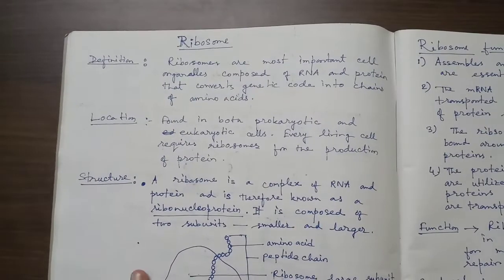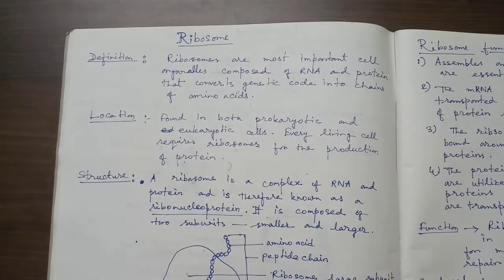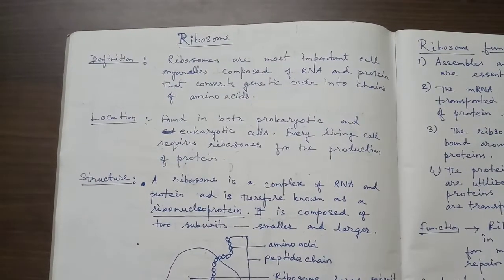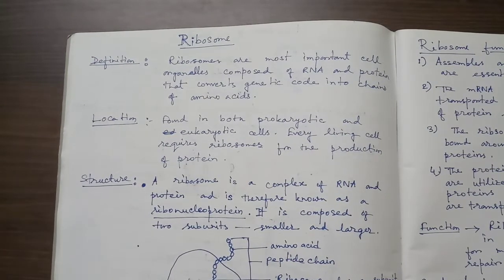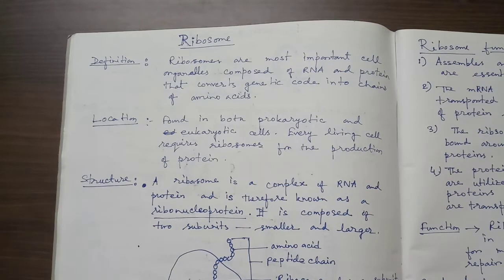So the ribosome represents a membraneless ribonucleoprotein made of cytoplasmic particles present both in eukaryotic and prokaryotic cell, either freely scattered in the cytoplasm or associated with the membrane of the endoplasmic reticulum.